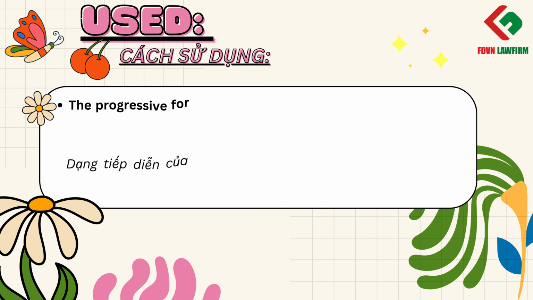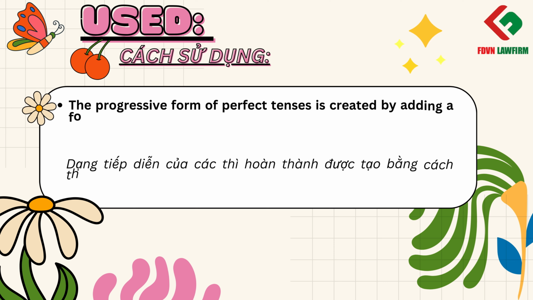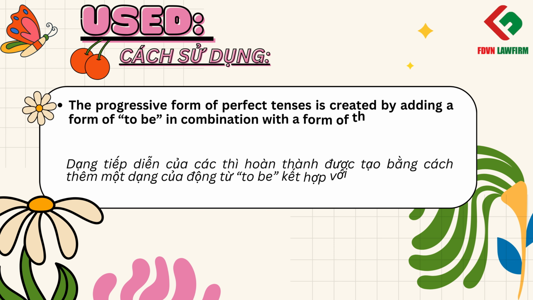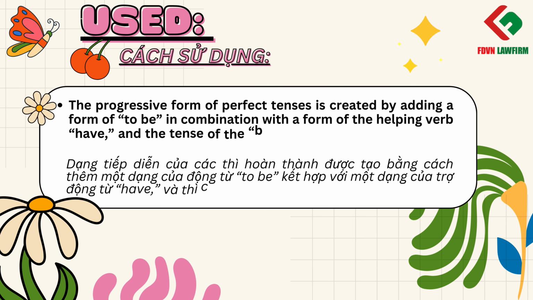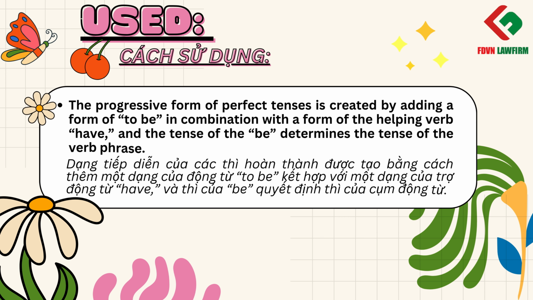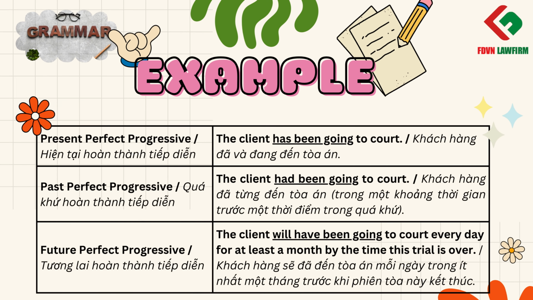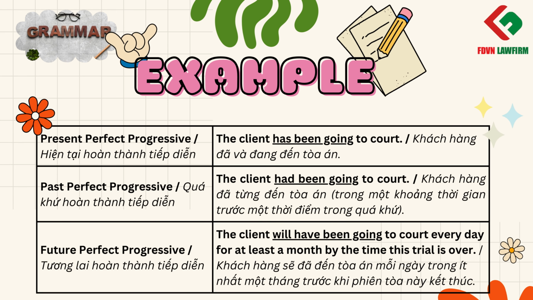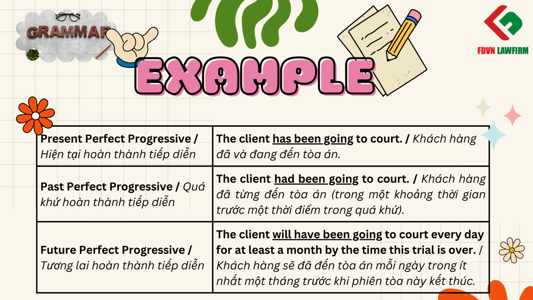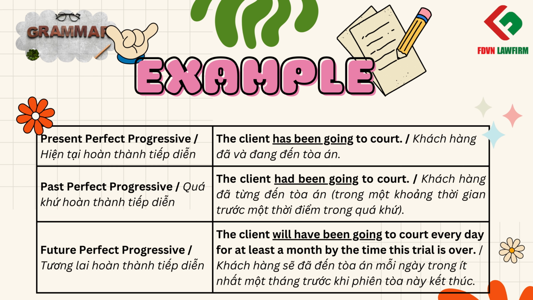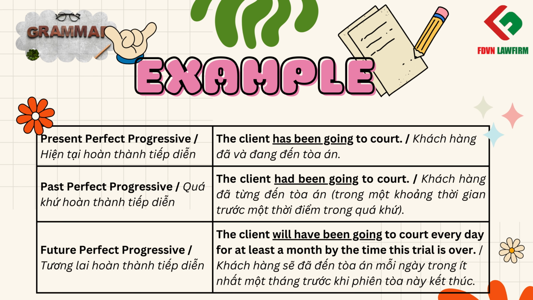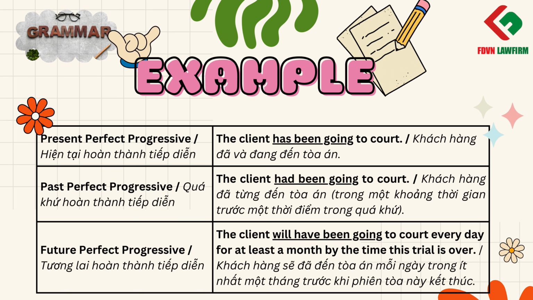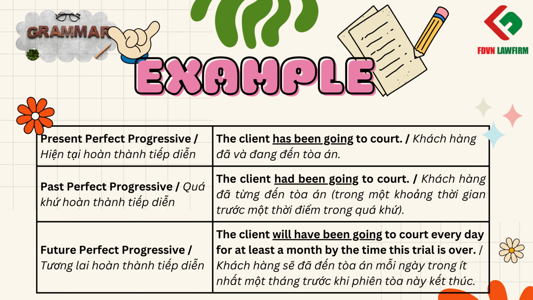The progressive form of perfect tenses is created by adding a form of to be in combination with a form of the helping verb have, and the tense of the be determines the tense of the verb phrase. Here are some more examples on the same sentence. Present perfect progressive: The client has been going to court. Past perfect progressive: The client had been going to court. Future perfect progressive: The client will have been going to court every day for at least a month by the time this trial is over.